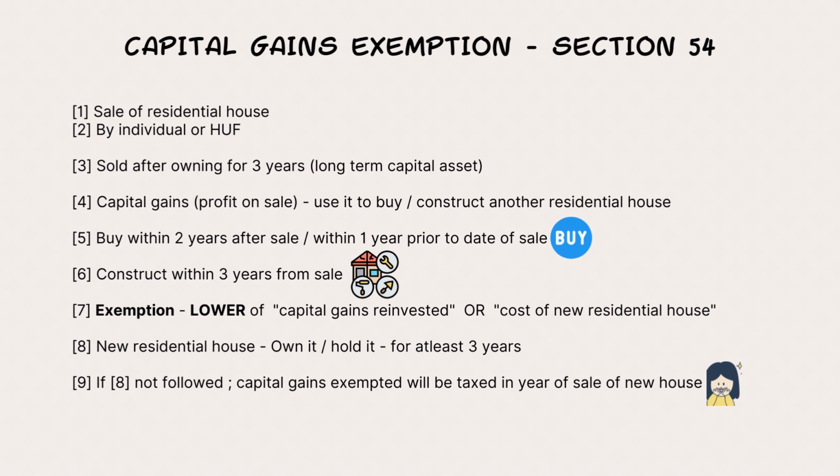Whatever capital gains were originally exempted will become taxable in the year of sale of this new house. Yes, that's how stringent these conditions are. But if this is followed, no tax is to be paid on that capital gains. Section 54, these are very, very commonly adopted sections for capital gains exemptions.